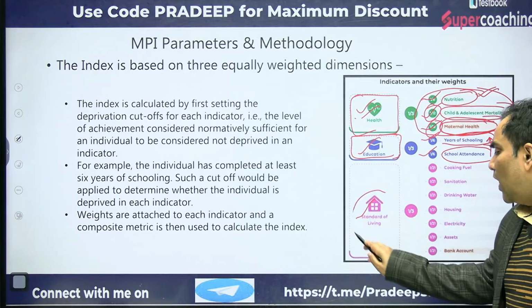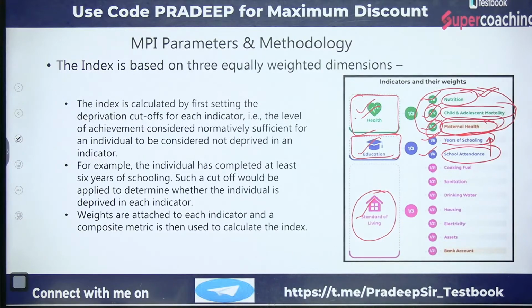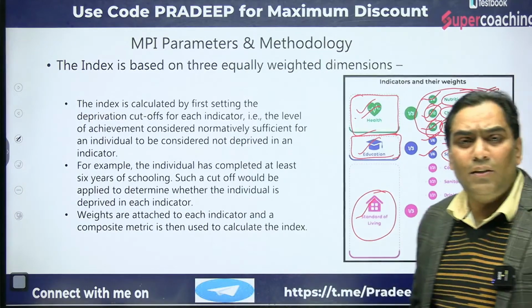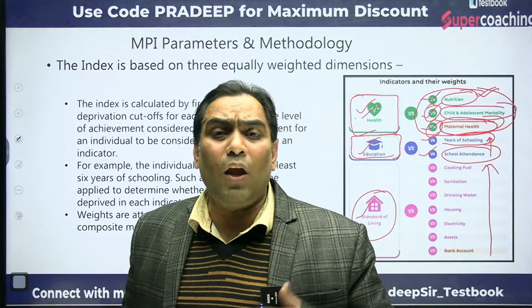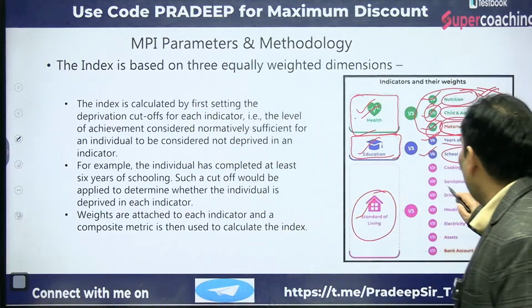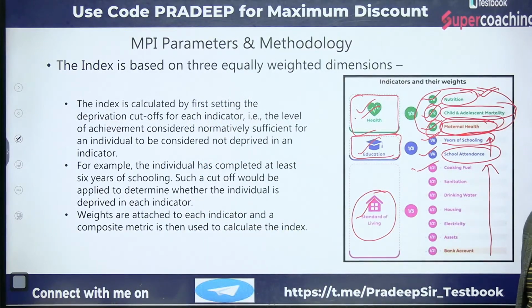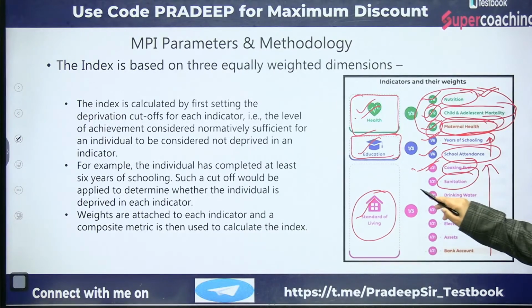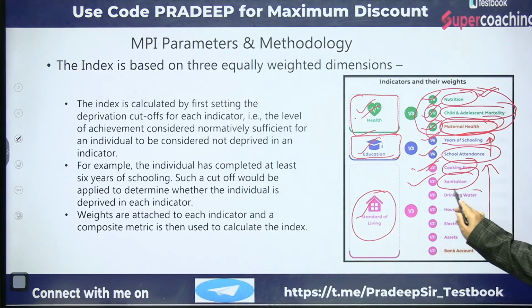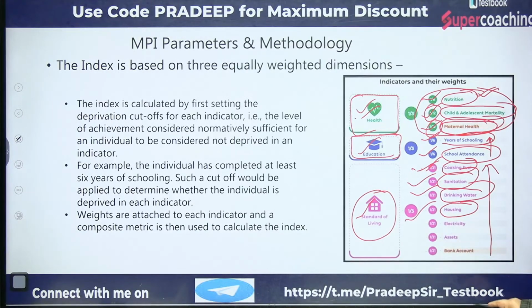Whereas when we talk about the standard of living, since there are 7 sub-dimensions, all of which were given equal weightage, all the dimensions are going to have 1/21 weightage. That means cooking fuel is going to have 1/21 weightage. Similarly, sanitation, drinking water, housing and electricity are each going to have 1/21. Similarly, all the aspects are going to have 1/21.